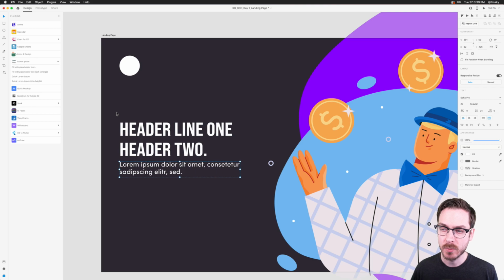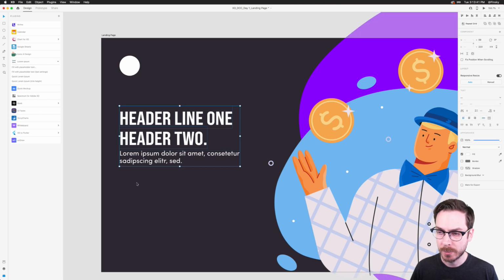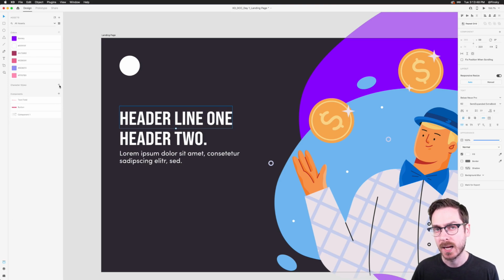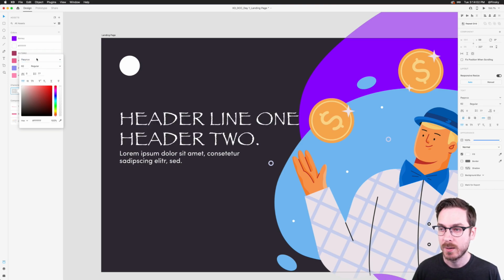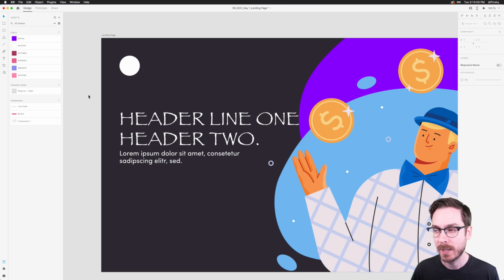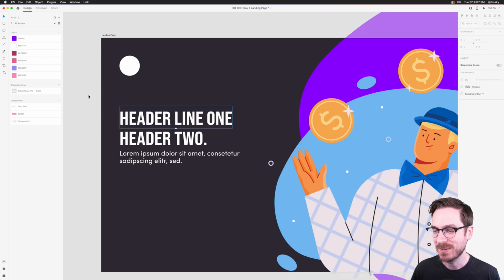And as I'm building out these headers and descriptions, I may also want to add these to my assets panel as well. So if I hop over to my assets one more time, I can press that plus button beside the character styles. That adds it over there. So again, if I do use it throughout my project, I can very easily right-click, press edit, change this to everyone's favorite font, Papyrus, and we have a fantastic looking landing page. All right, no, we don't. I'm gonna pop that back over there.